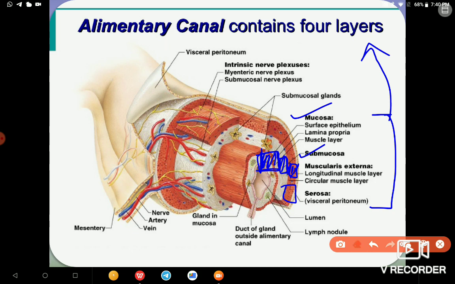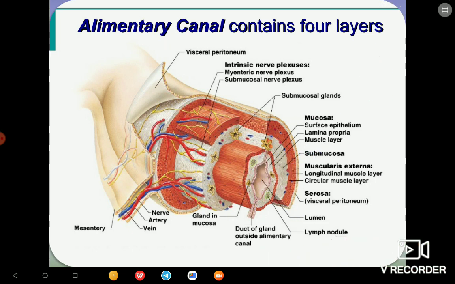Okay, so serosa I have drawn a bit wrong. It's the serosa. Other parts are also there, that is the visceral peritoneum, intrinsic nerve plexuses, submucosal glands, nerve, artery, vein, mesentery, gland in mucosa, duct of gland outside alimentary canal, lumen, and lumen nodule.